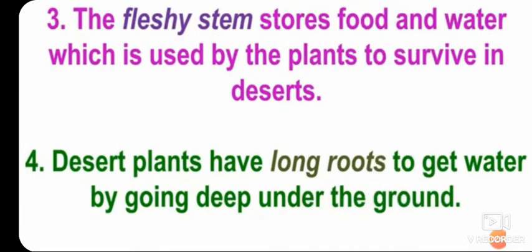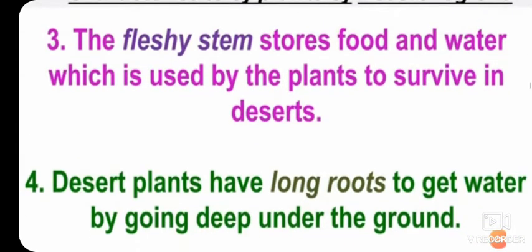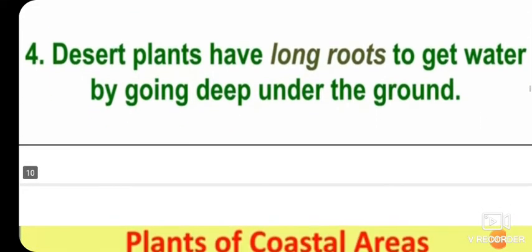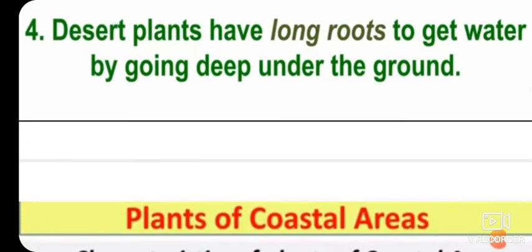Okay. Now, the fleshy stem stores food and water which is used by the plants to survive in the desert. And the stem of cactus is green. Okay. And the stem makes food and also stores water. Desert plants have long roots to get water by going deep under the ground.